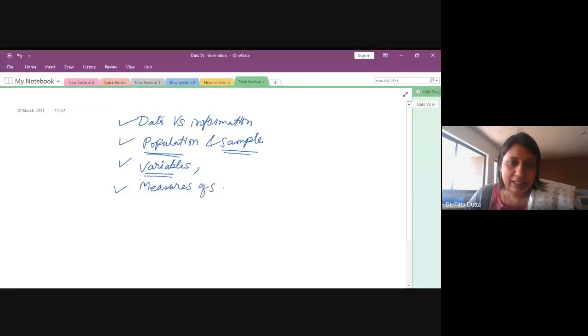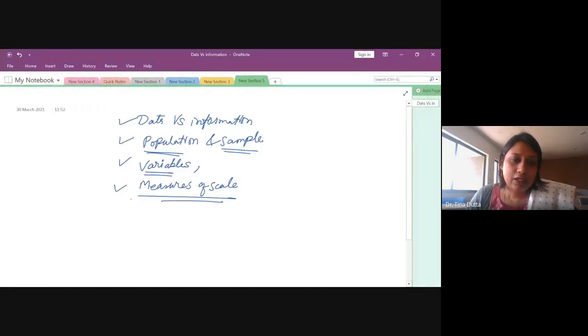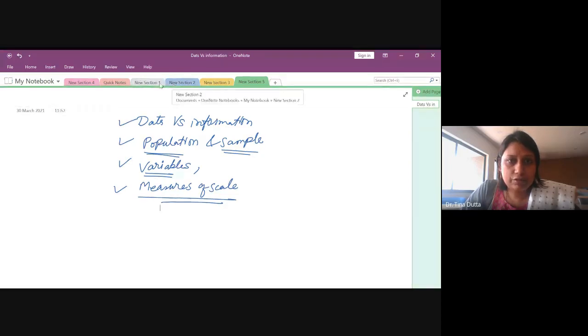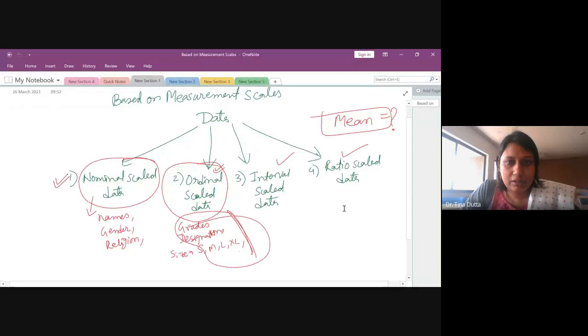Based on measures of scale, we understood that there are broadly four types of data: nominal scale data, then ordinal scale data, interval scale data, and ratio scale data, right? We were already discussing nominal scale data and ordinal scale data. Two more data types are remaining to be discussed, so that I will be covering today.